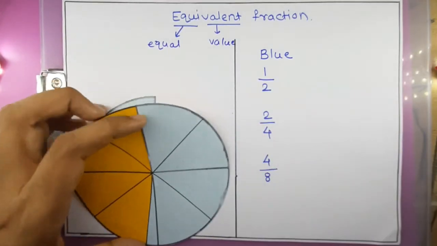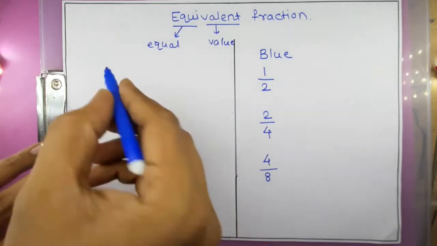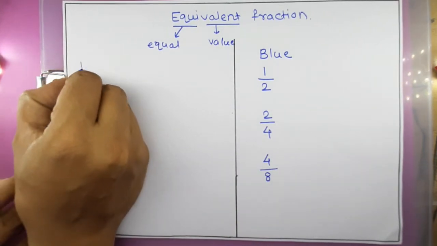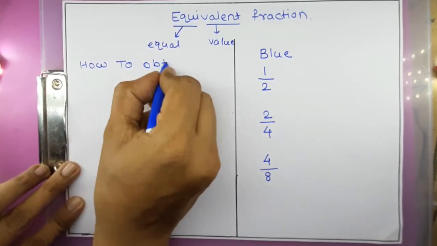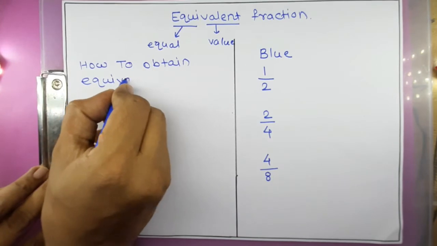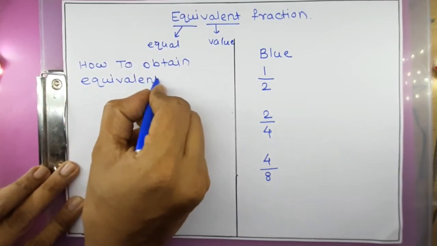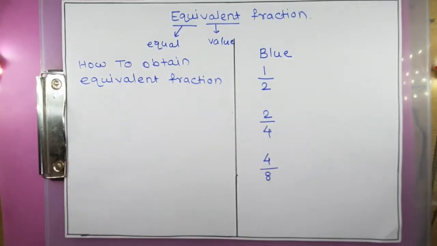Okay, the next part is how to obtain equivalent fractions. First you know that equivalent fractions have the same value.